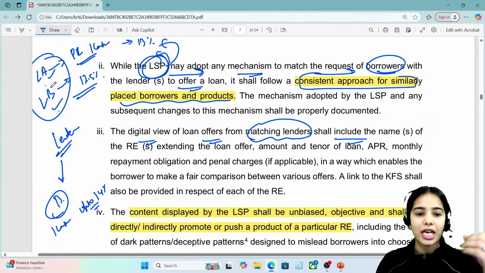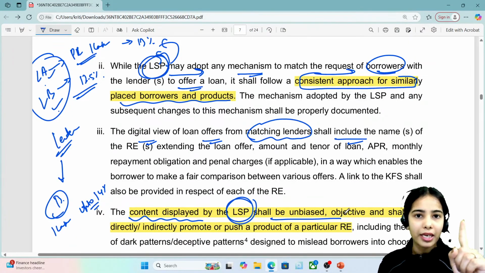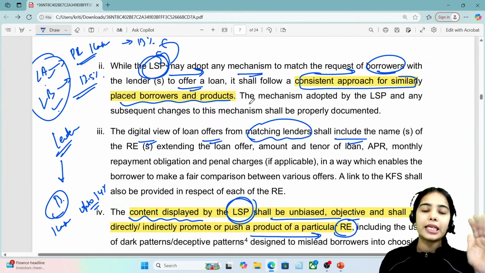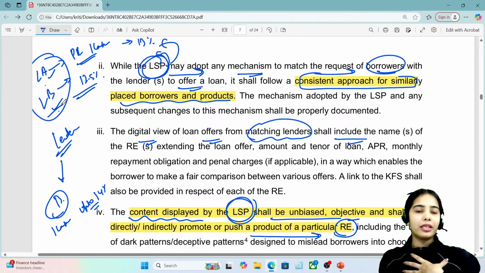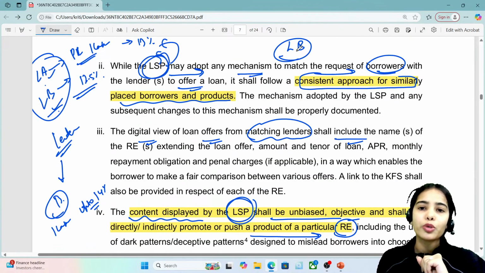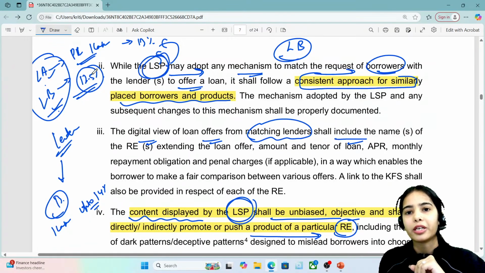The repayment obligation has to be shown, and the content displayed by the LSP shall be unbiased, objective, and shall not directly or indirectly promote or push a product of a particular regulated entity. Let's say that I'm a lending service provider and I'm pushing lender B. Is it wrong to push lender B? Lender B is providing the loan at 12.5%. So is it wrong to push lender B?